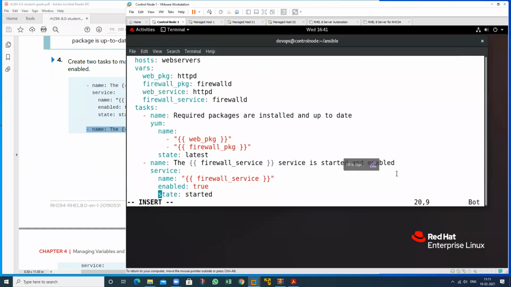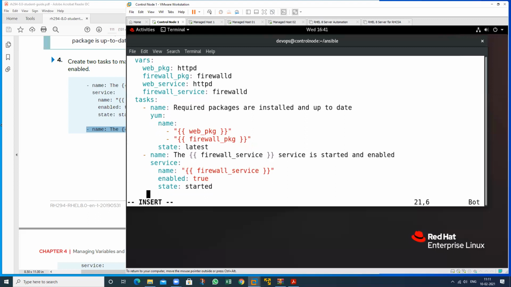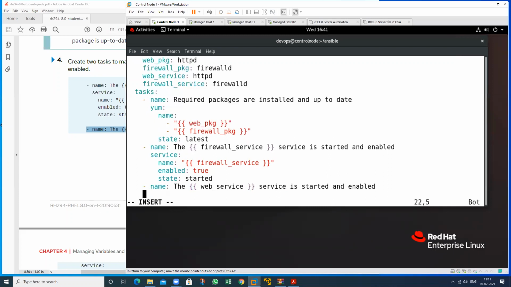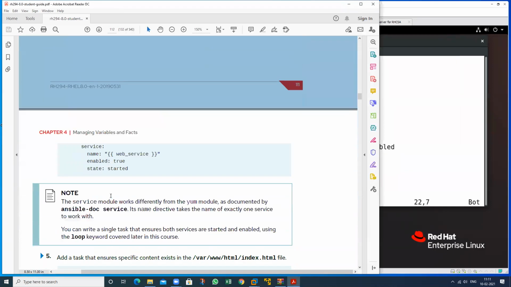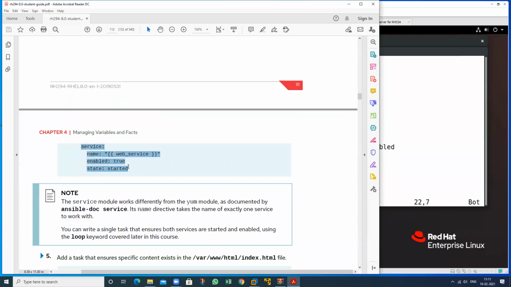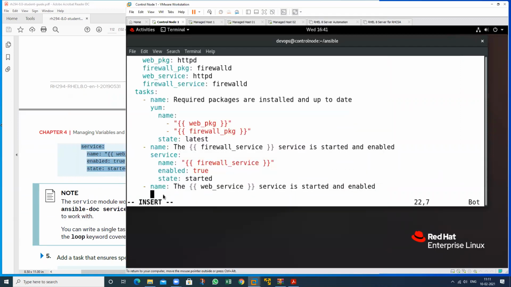So just copy this and check, and paste here. So this is my third task. See this one. Okay, now go to the end, just enter and copy this whole part regarding the service.